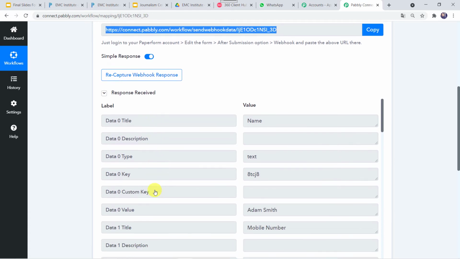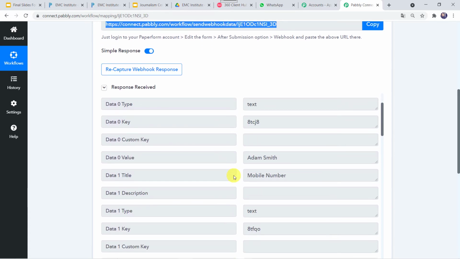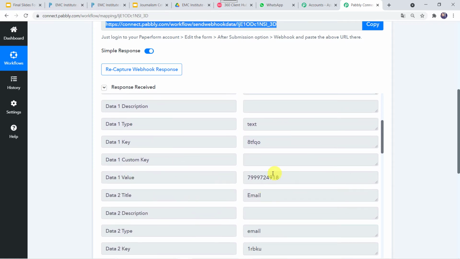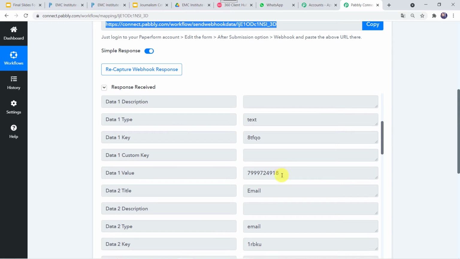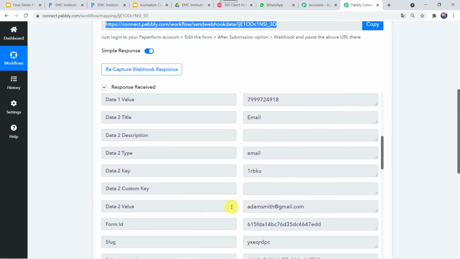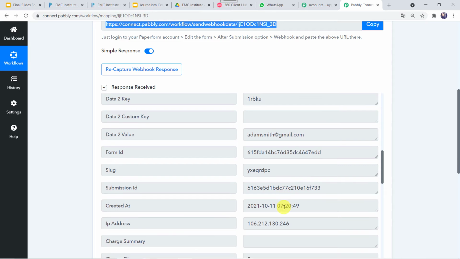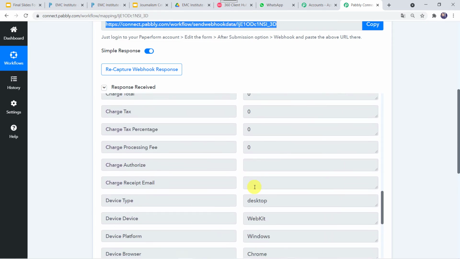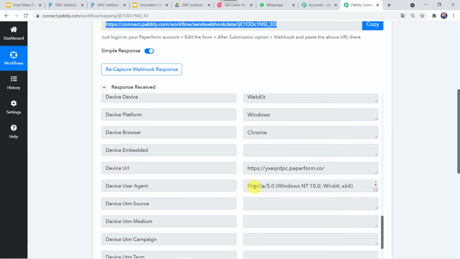Okay. Here we can see the data value as Adam Smith. Here we can see the value as mobile number also captured over here. Here in the data value we can see the email address also. Along with that, submission ID, created, and all the details related to this particular form are captured over here.